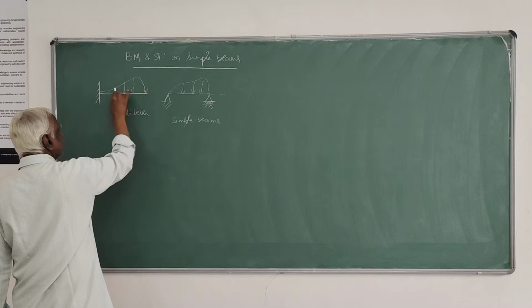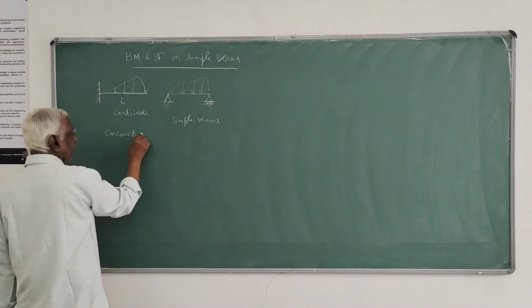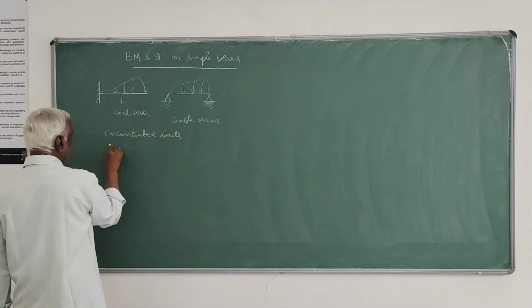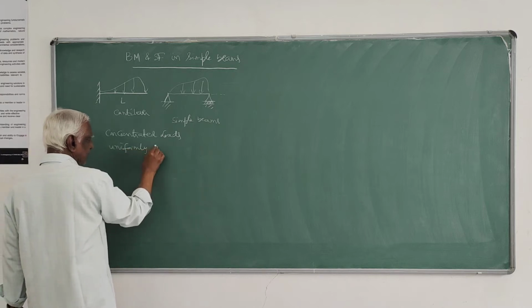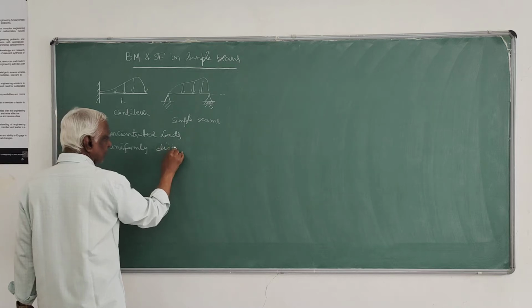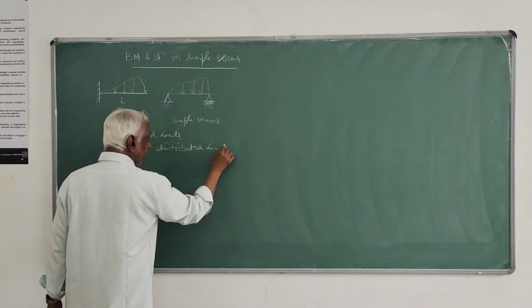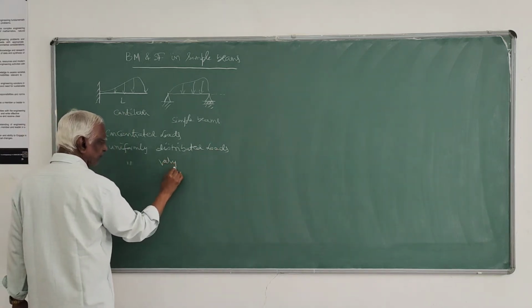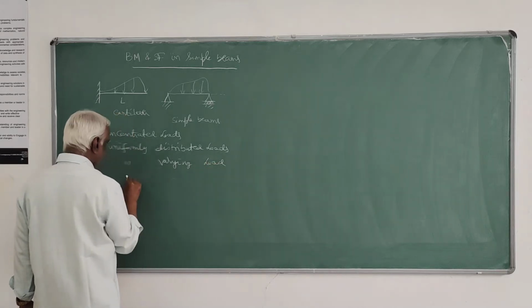Vertical loads means either concentrated loads, or uniformly distributed loads, or uniformly varying loads, or couples.